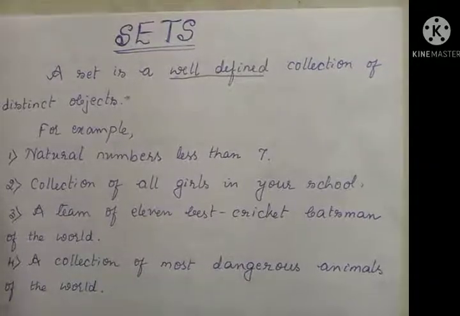We have to decide. If I say one number, whether that belongs to that collection or not, I have to be sure. Then only I can say that the collection is a set. Otherwise we won't say that that is a set here. So that is the meaning of well-defined: we can decide whether something belongs or does not belong. I can clearly see. So I will take the examples.